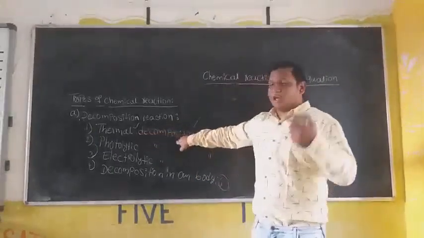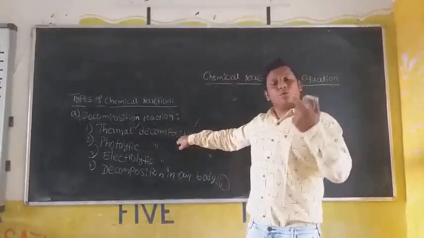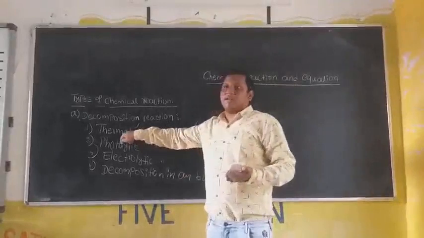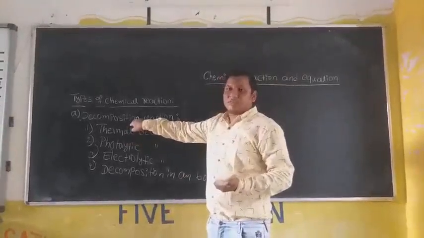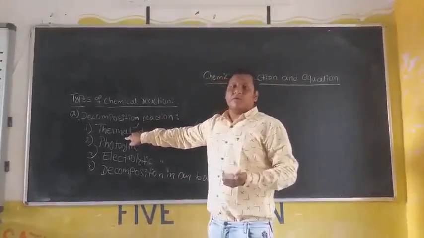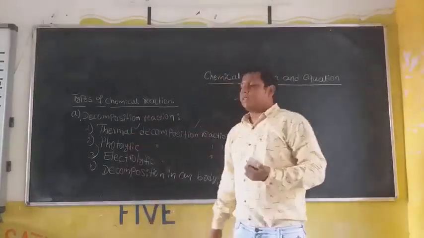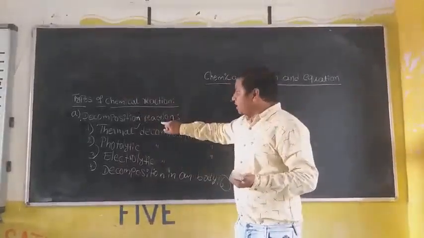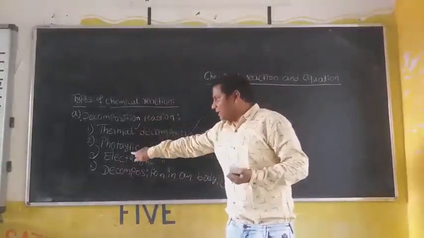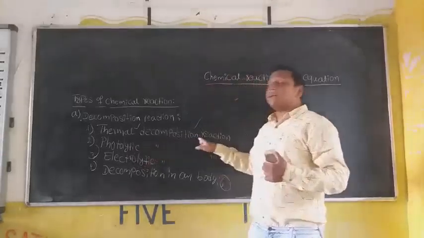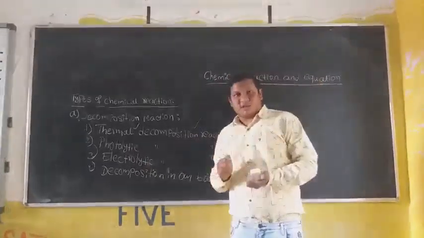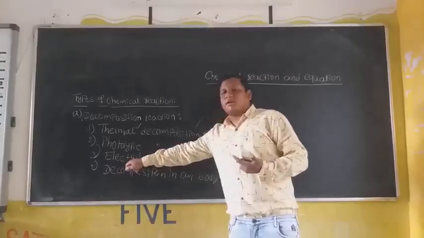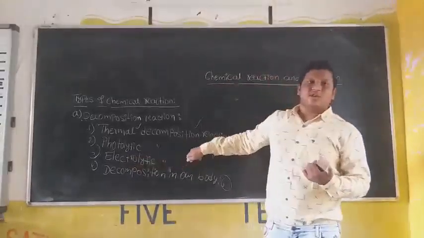It should produce more than one product from a single reactant, in the presence of thermal energy, that is heat. We can call it a thermal decomposition. The decomposition reaction in the presence of sunlight, we can call it a photolytic decomposition. The decomposition reaction in the presence of electric current is called an electrolytic decomposition reaction.